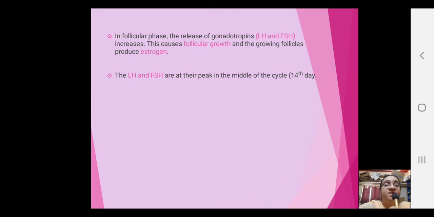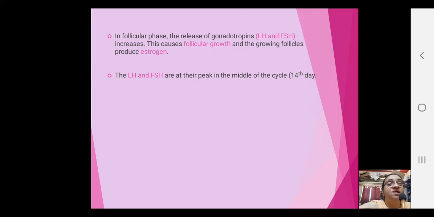In the follicular phase, we find the release of gonadotropins, that is LH and FSH. Follicle stimulating hormone initially stimulates the growth of Graafian follicles, and as the Graafian follicles grow, they secrete estrogen, and luteinizing hormone is produced to favor the growth of the corpus luteum.